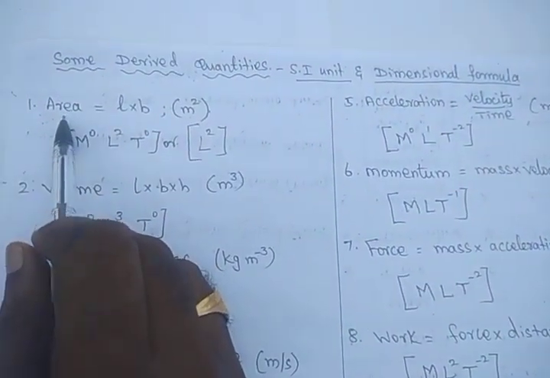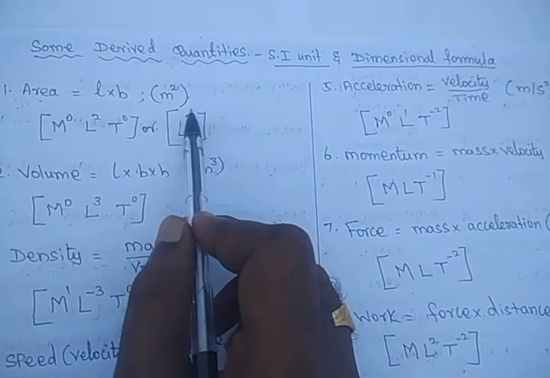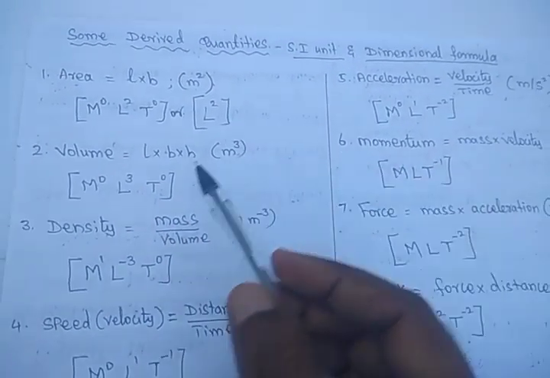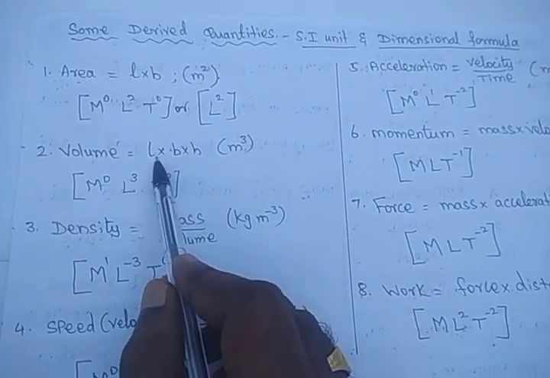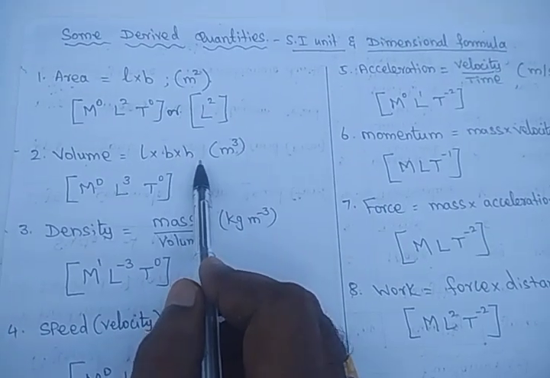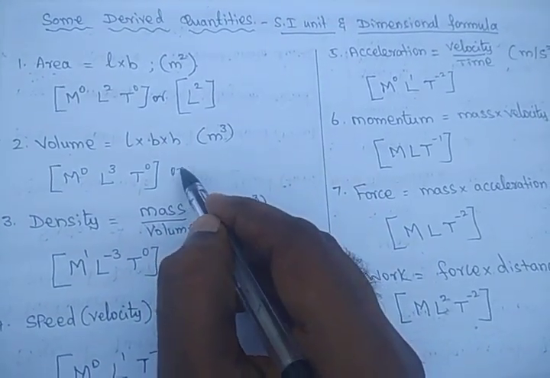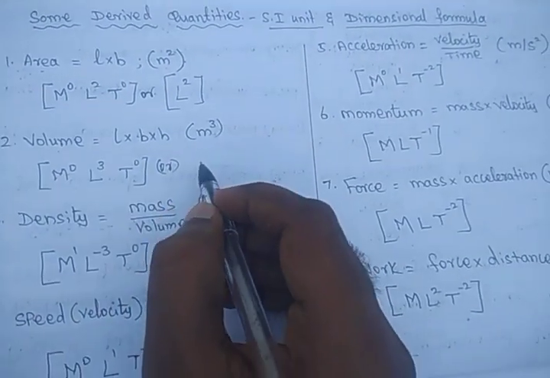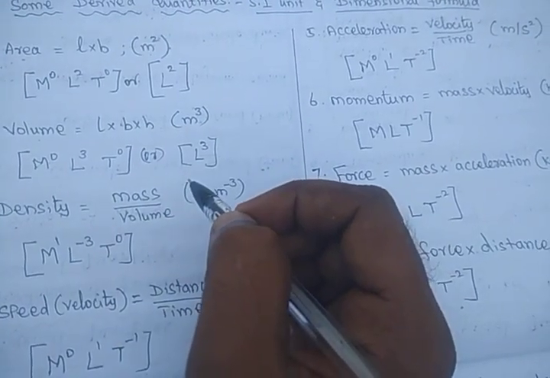So what is the dimensional formula for area? It is L squared. Always you have to put the dimensional formula in square brackets only. So what is volume? Volume means length into breadth into height. So meter into meter into meter, so meter cube. So the dimensional formula ultimately will come. There is no mass and no time, simply it is only length. So it is L cube.